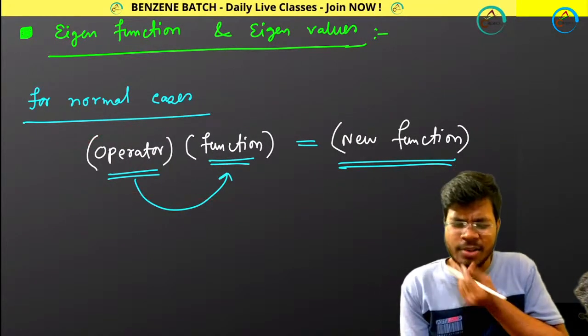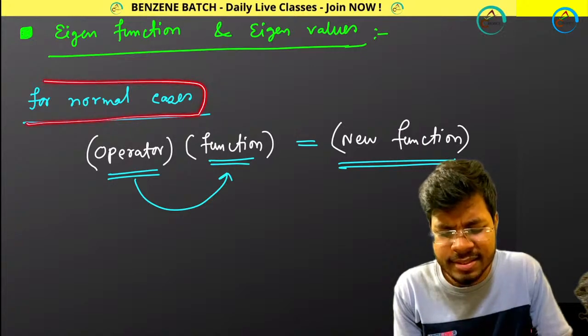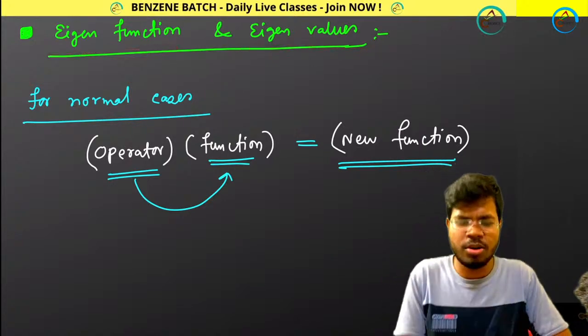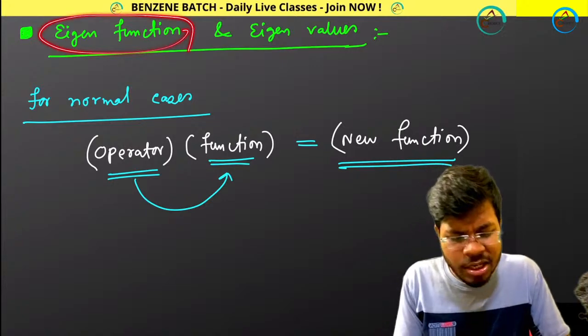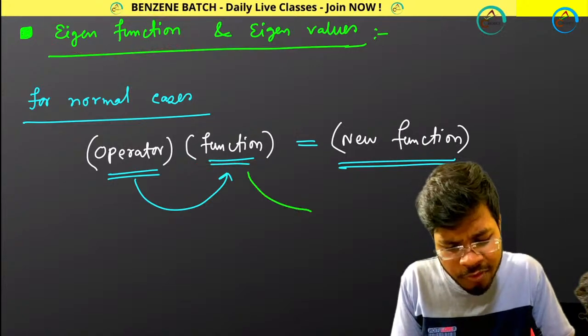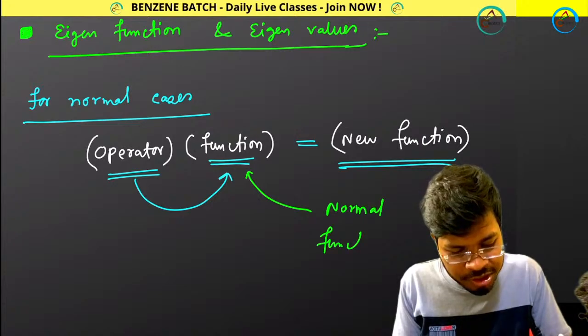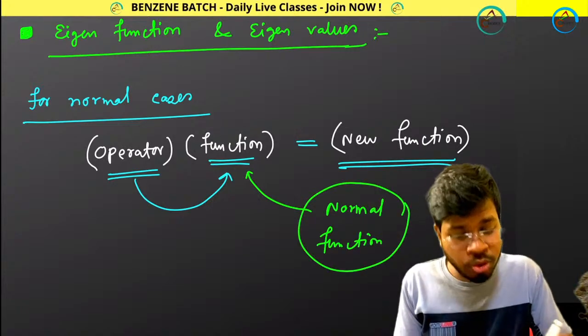The question arises, okay, this is for normal cases, but we need to understand what is eigenfunction and what are eigenvalues. These are normal functions. But what about eigenfunction?